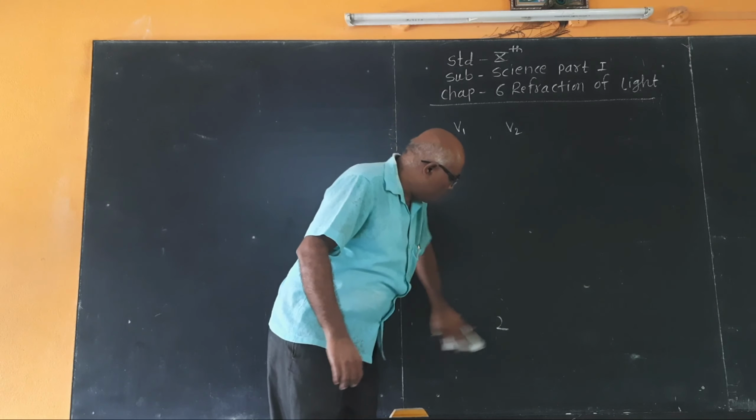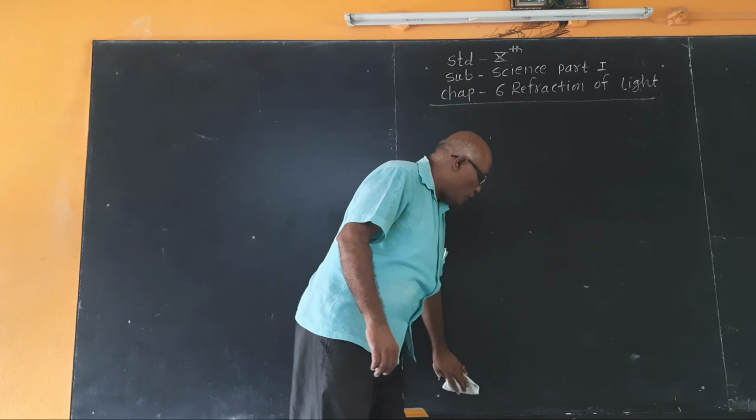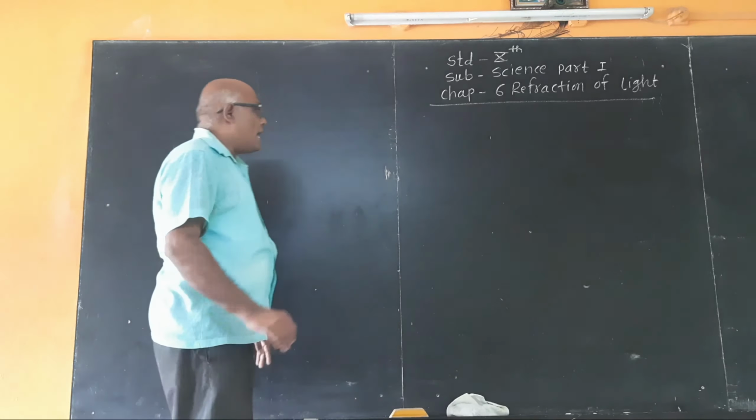The laws related to the refraction of light are as follows. When light rays pass from a rarer medium to a denser medium, this is the air medium, this is the glass medium. Glass is a denser medium, air is a rarer medium. Then the light rays change direction and bend towards the normal.